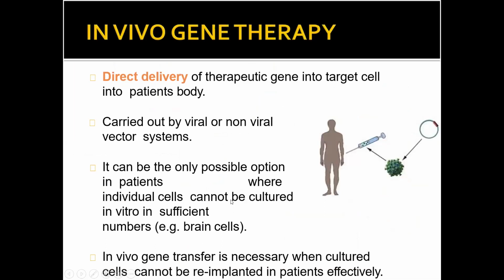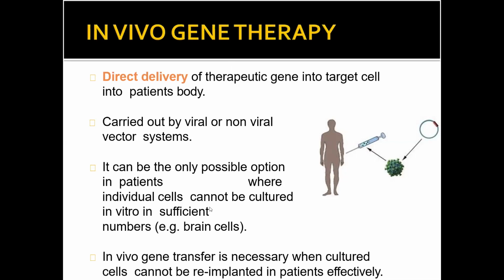In vivo means you are directly adding your gene of interest into the body, carried out by viral or non-viral vector systems. That means it can also be done through some viral vectors. It is only possible in patients where individual cells cannot be cultured in vitro in sufficient number. Ex vivo is always better than in vivo, because in ex vivo you are selecting the genetically improved cells and introducing them into the body. But the problem in vivo is that you are directly injecting into the body.